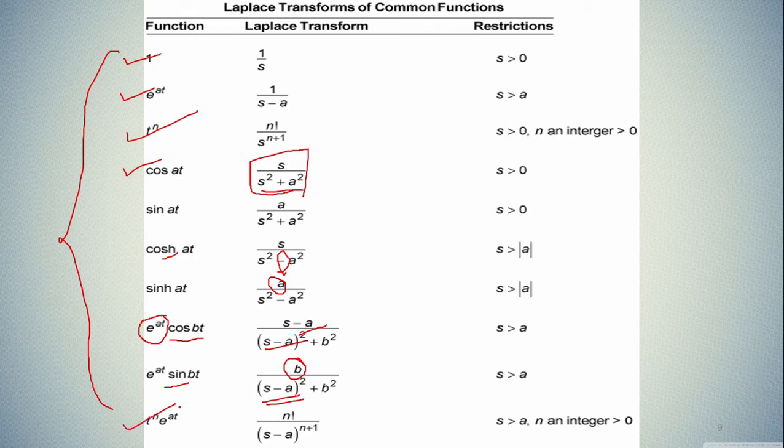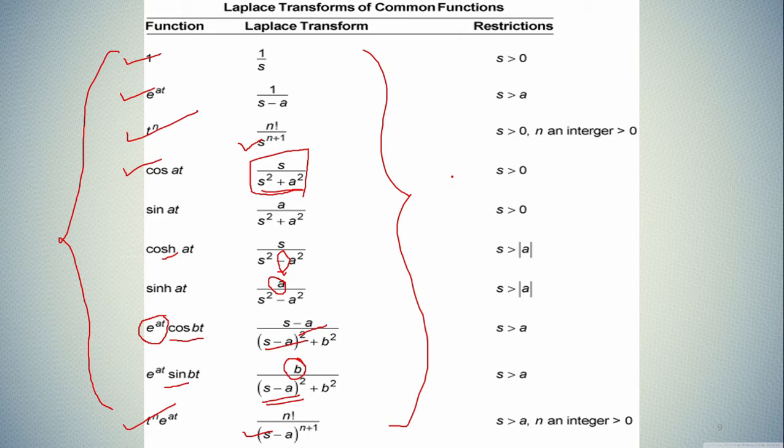Okay, and in the same way you can find t raised to n multiplied by e raised to at, that is n factorial over s minus a to the power n plus 1. Here only s would be there, but now it is s minus a in case of t raised to n multiplied by e raised to at.